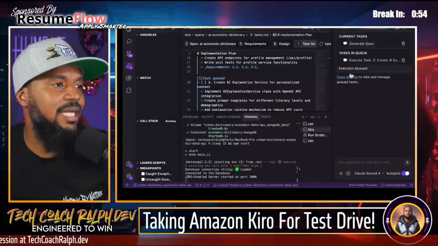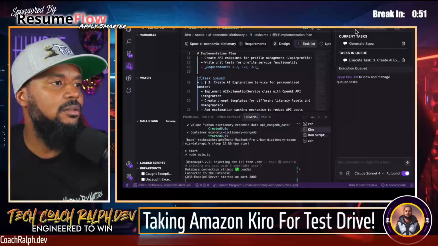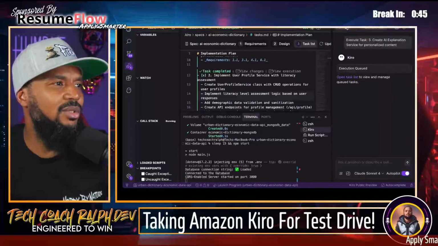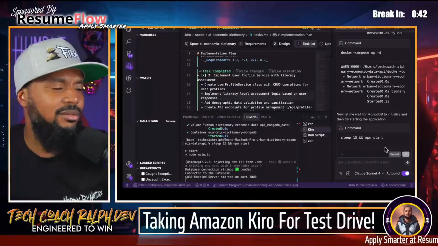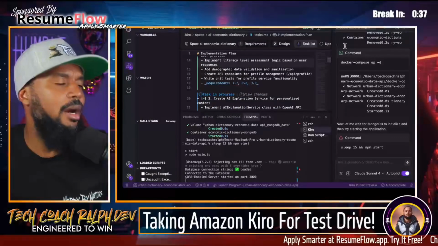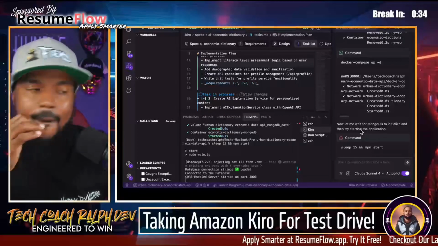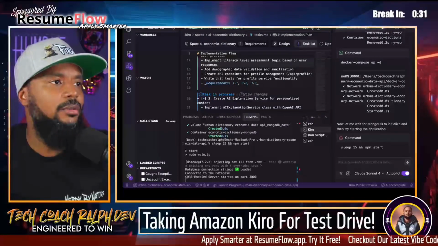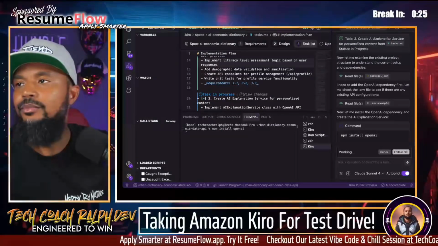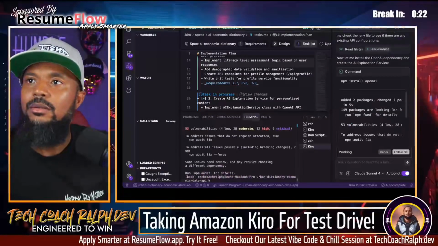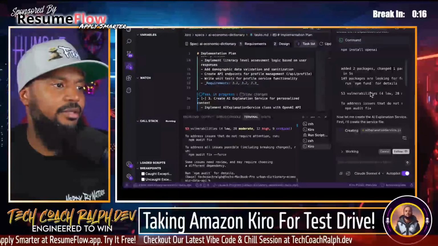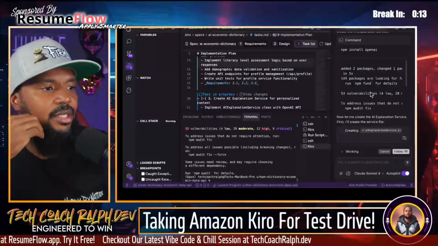Execution queued, open task list. What's going on here? Why is it queued? Is it because we had something running? Cancel? All right, so because that didn't stop running, now this is doing its thing. Okay, install OpenAI. Now let me create an AI explanation service. First, I'll create the service file.